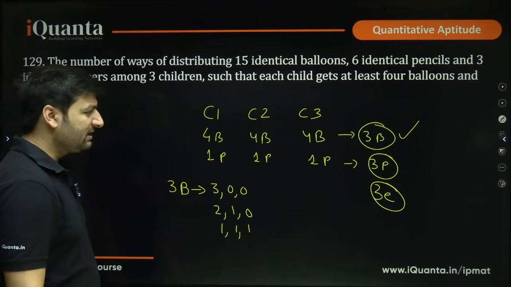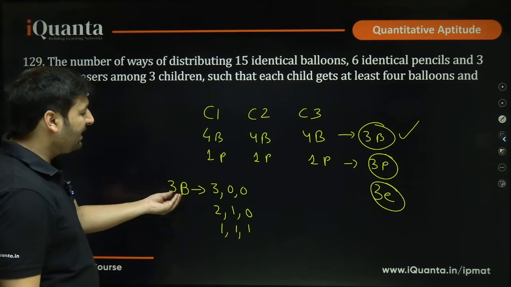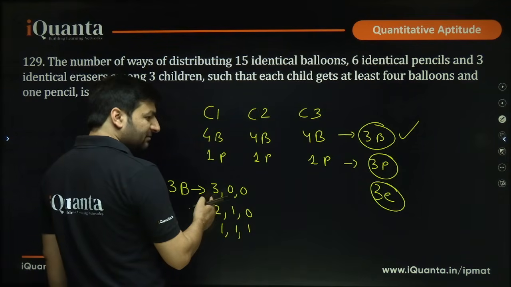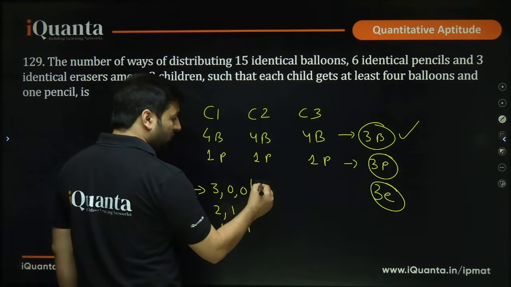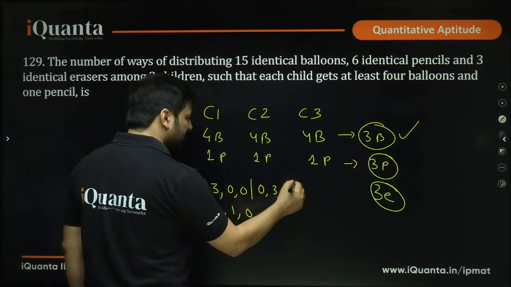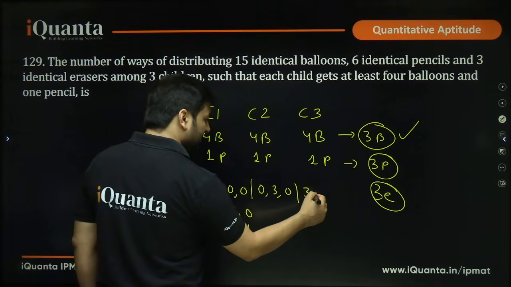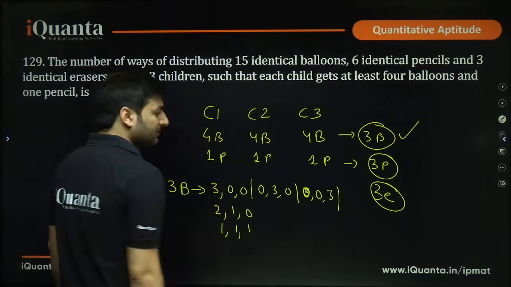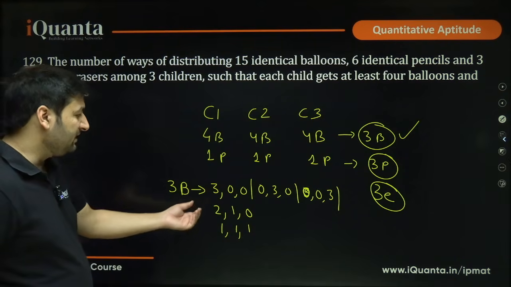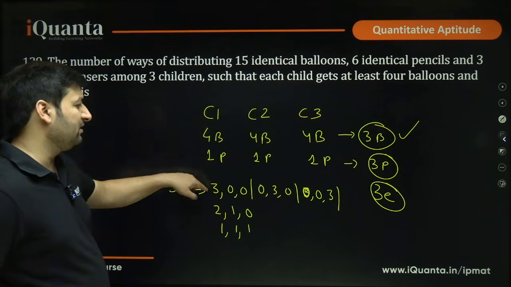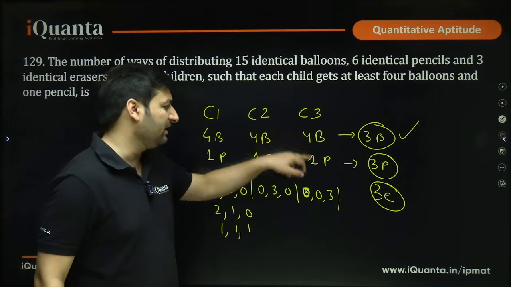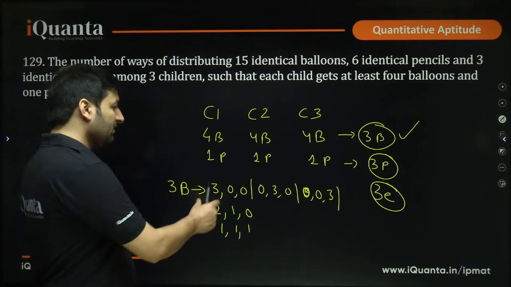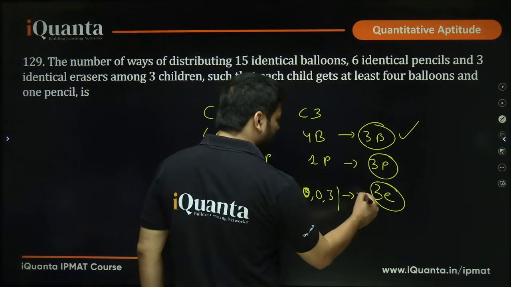Now try to understand. We are distributing identical balloons, so it doesn't matter whether the first one has 3 balloons and the other 2 have 0, or first has 0, this has 3, this has 0, or this has 0, this has 0, this has 3. These are 3 different cases, because child 1 having 3 balloons, child 2 having 3 balloons, child 3 having 3 balloons are different. How many cases do we have? We have 3 cases here, so total 3 cases.